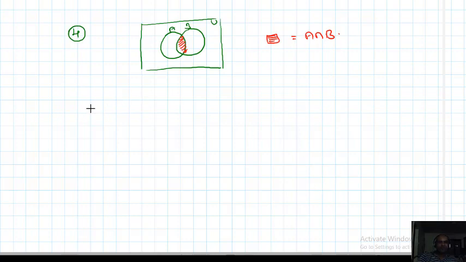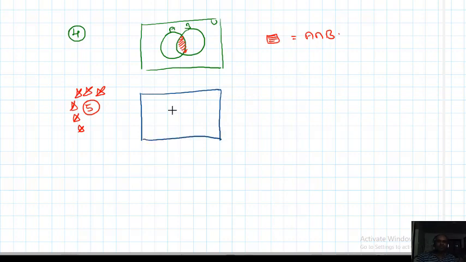Okay, so the fifth one is important. Students, listen now. Fifth one. This is A, this is B. Students, once again I am saying this is very important. What is the name of the shaded region? What part is shaded?